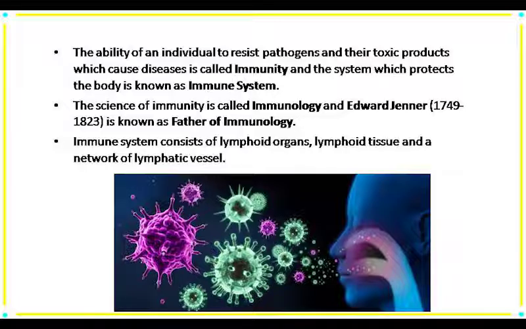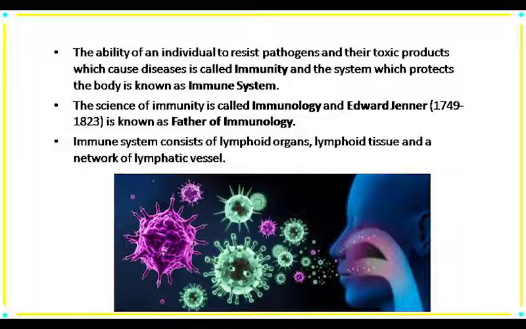Before going to the topic, we have to know some terminologies, for example, immunity and immune system. We are all acquainted with pathogens. Pathogens enter the body and our immune system kills them. So the protective or defense system of the body is called the immune system, and the ability of an individual organism to resist pathogens or antigens and also their toxic substances is known as immunity.